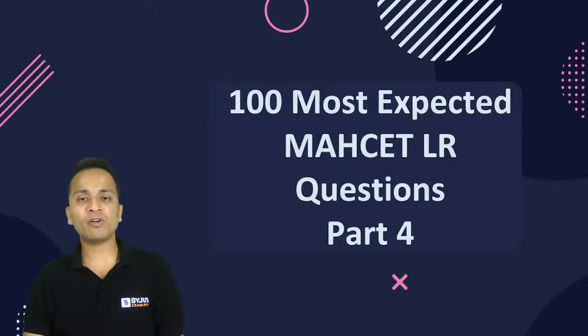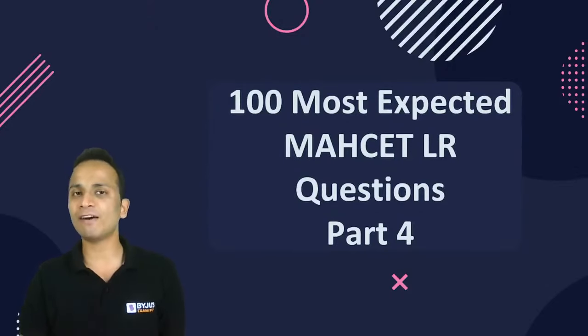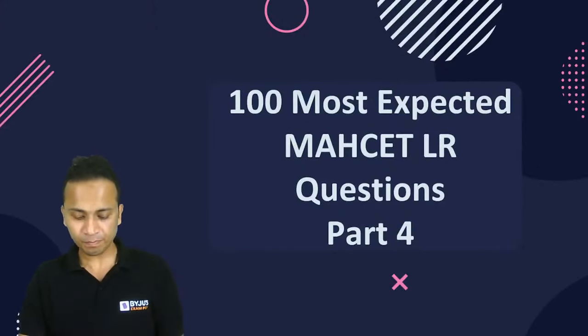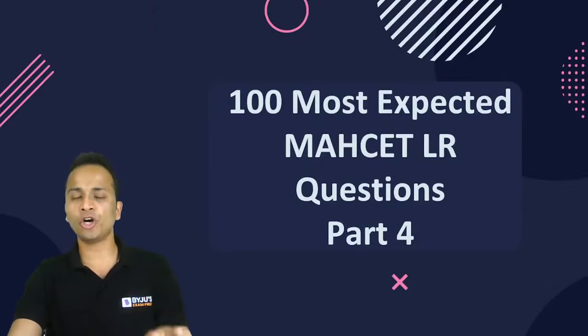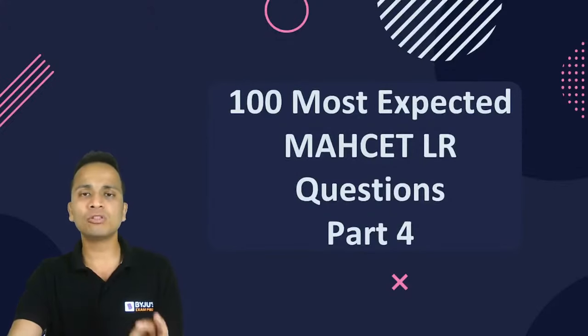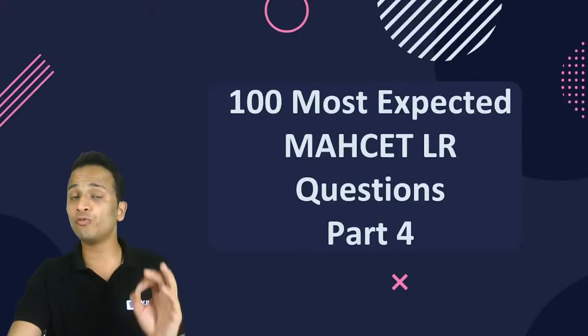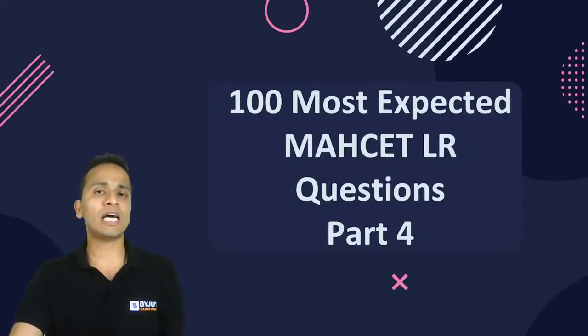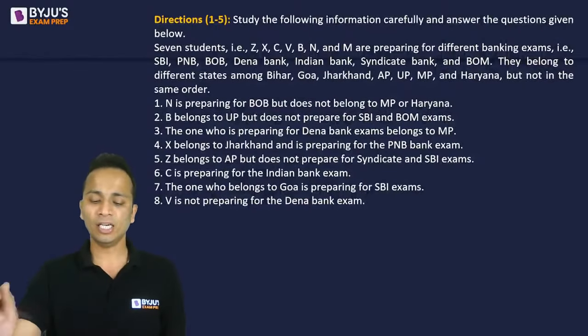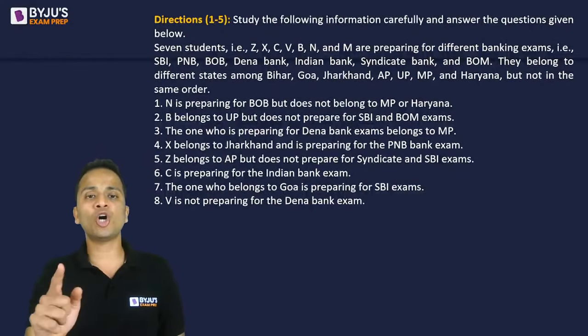So friends, let's begin with this series of questions. Today there will be three sets of questions. The first set will have 5 questions, the second will have 5 questions, and the third will have 4 questions. So let us begin. The first set of questions is on your screen now. I'll give you common directions and will give you somewhere around 3 minutes to decode the entire information, to formulate a table, and then we'll start with the analysis and then finally go on to solving the questions related to that set.